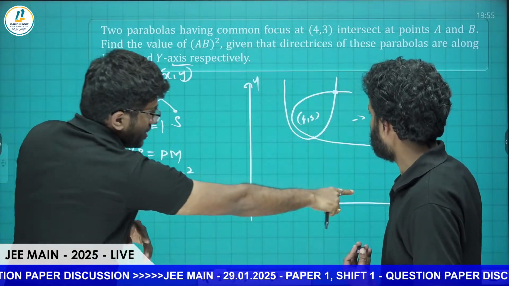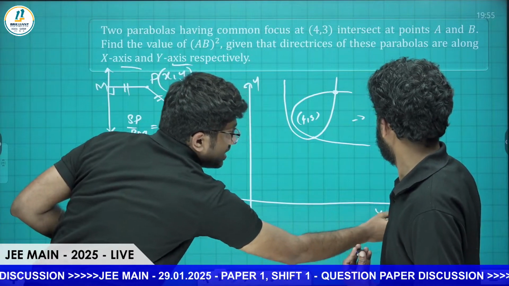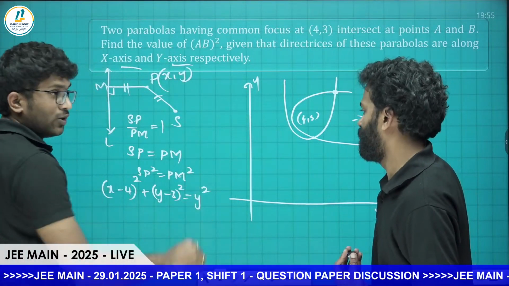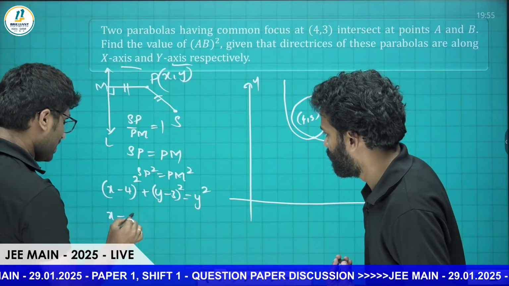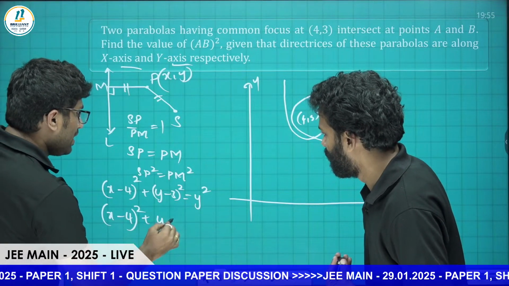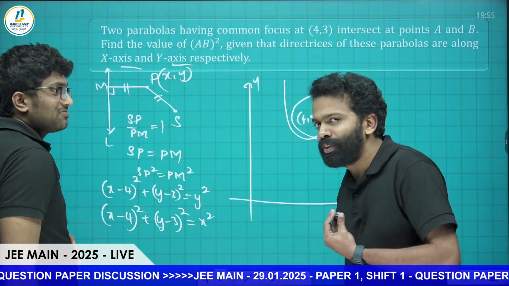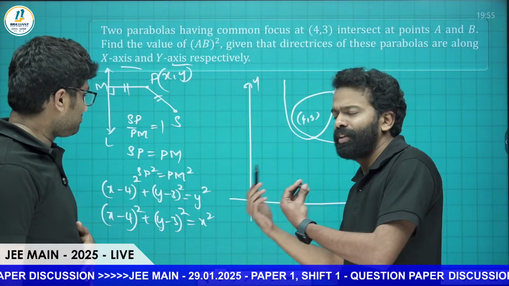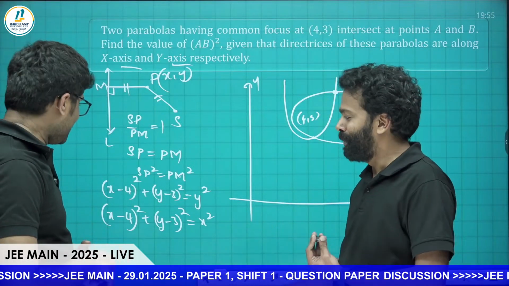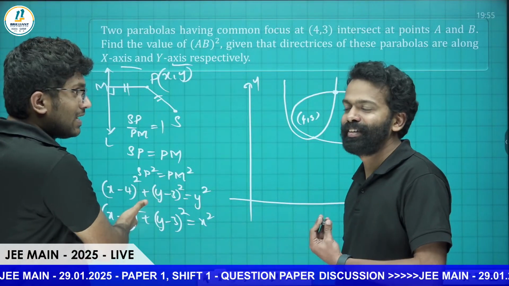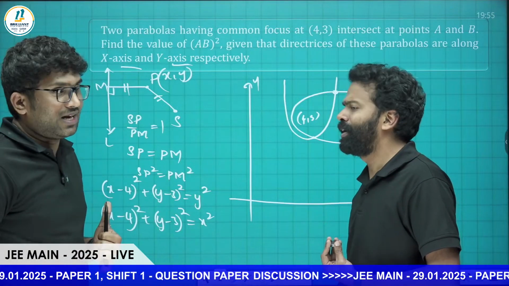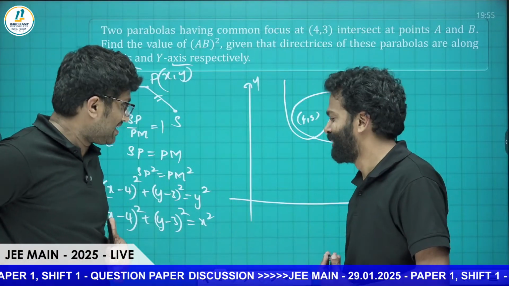So for one equation, y equals 0 will be the directrix, and the distance will be y square. The other equation is (x minus 4) whole square plus (y minus 3) whole square equals x square. This is where most students will get confused. Has the correct step been followed? The LHS is the same, only the RHS is different.